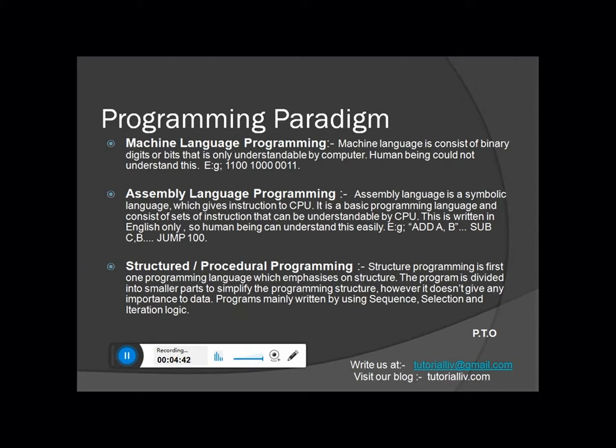In structural or procedural programming language, we have defined some keywords like the global keyword. We have global everywhere: global A, global B, global C. So we can use these keywords or variables in our program at any point of time. We have emphasized the structure, but we haven't taken care of the data. And this is the main reason why the latest one which we are using at this time, the object-oriented programming language, came into existence.